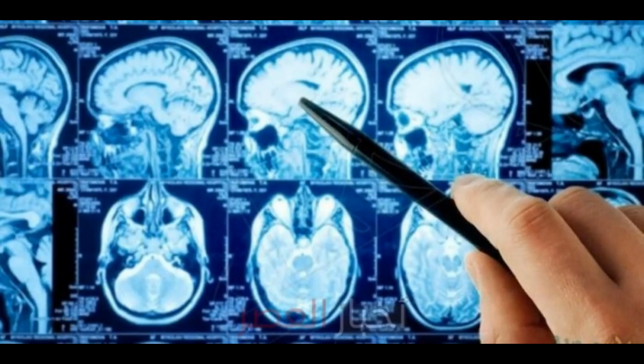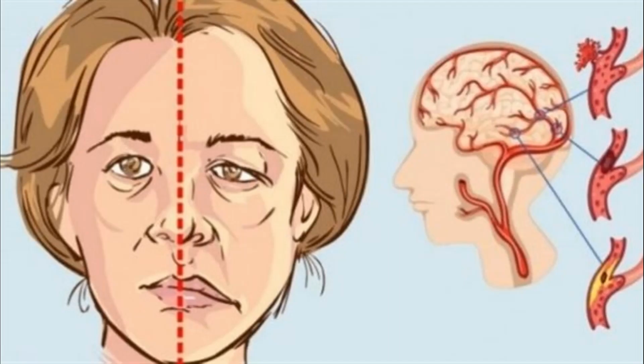Bleeding. In some cases, bleeding in the brain occurs as a result of a rupture or tear in the arteries. This can happen due to high blood pressure or arterial abnormalities.